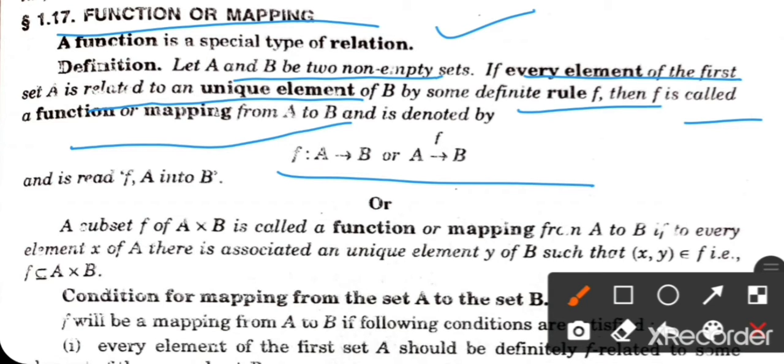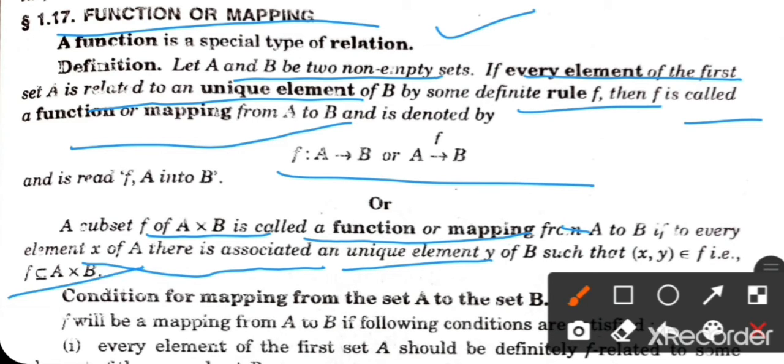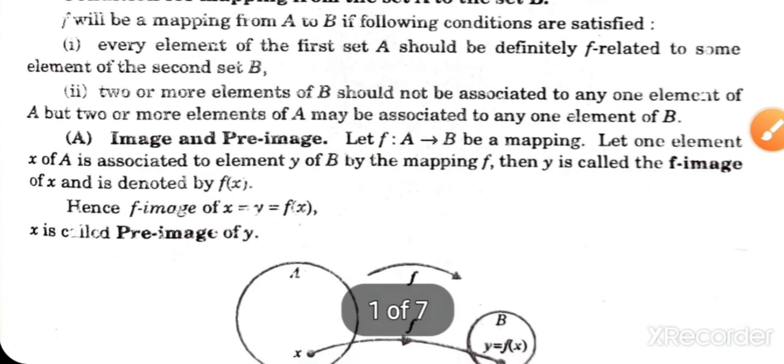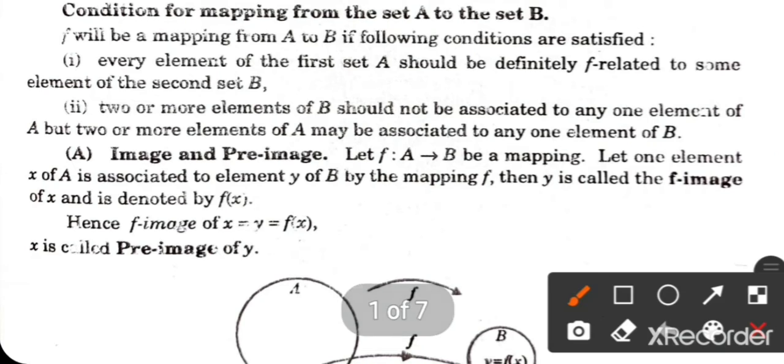A subset F of A cross B is called a function or mapping if every element of A is associated with a unique element of B, that is to say F is a subset of A cross B. Condition for mapping: the image should be unique and every element of the first set should be covered. There should be a unique image of every element of set A. That is points 1 and 2.